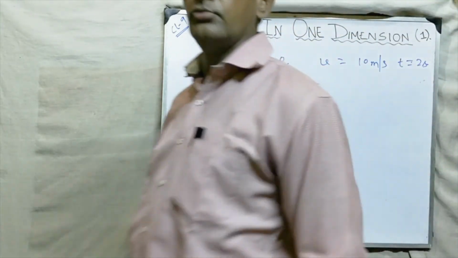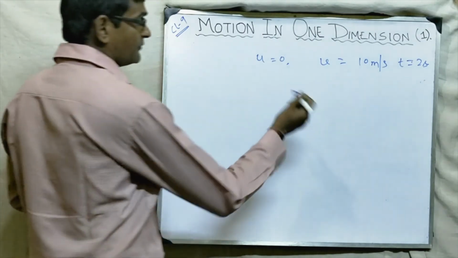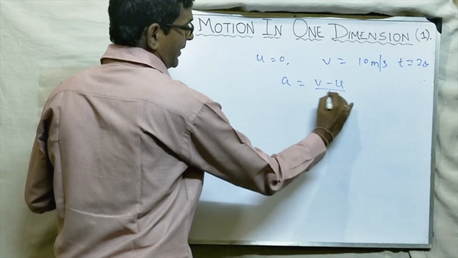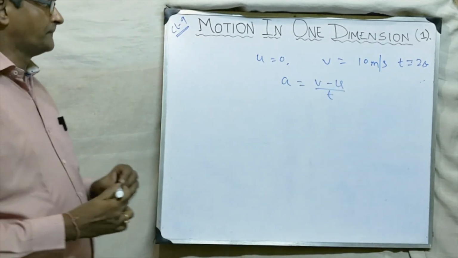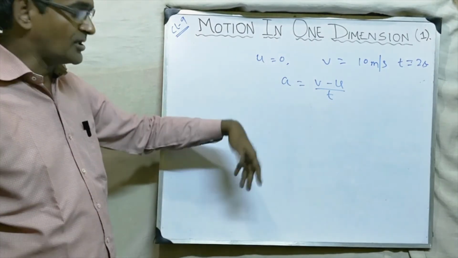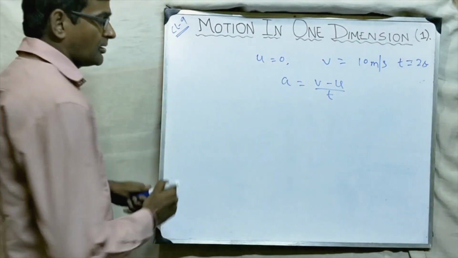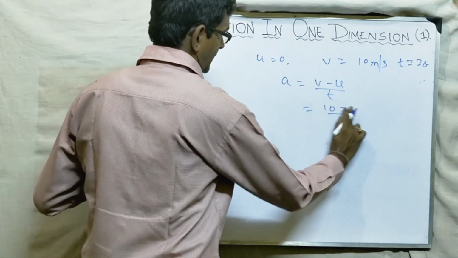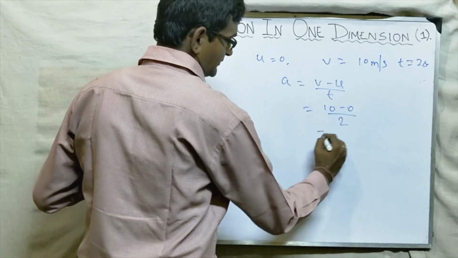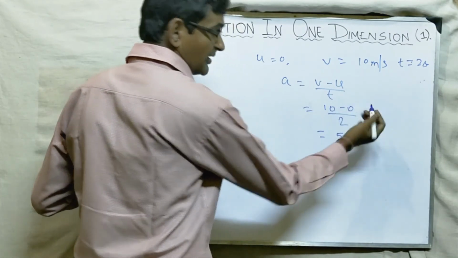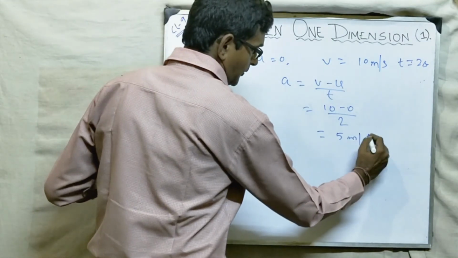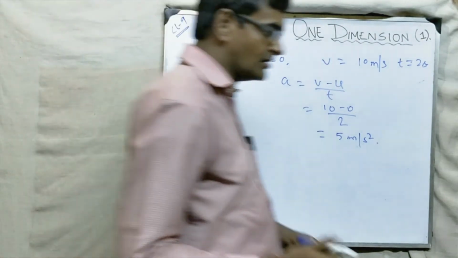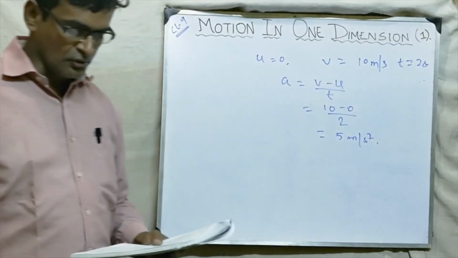So students, I have told you the formula for acceleration. What we have derived: a is equal to v minus u by t. What is the formula for acceleration? We have just derived it before. I hope you remember. Please note down whatever derivation and sums have been done in your copy. So 10 minus 0 is 10, 10 by 2, 5 meter per second square. So what is the acceleration? 5 meter per second square. Okay students? So this way we can do.